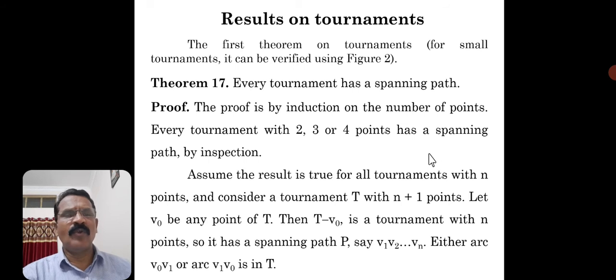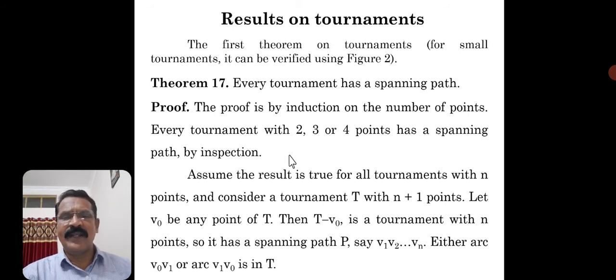The first theorem on tournaments, of course, is on small tournaments. As I have mentioned, the small tournaments are those with two vertices, three vertices, and four vertices. So this is the theorem on small tournaments. What is it? We will see. Even we can verify this theorem with the diagram which I showed you in the previous slide, that is figure 2 of the previous session.